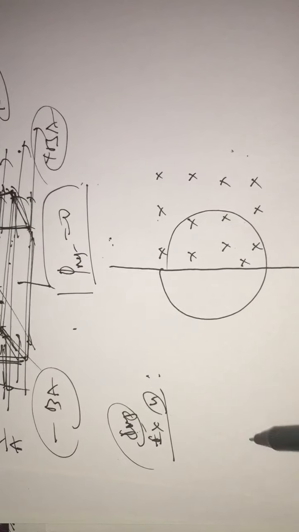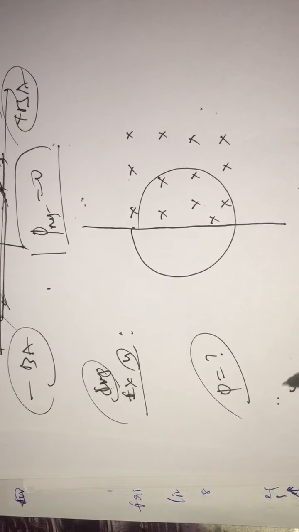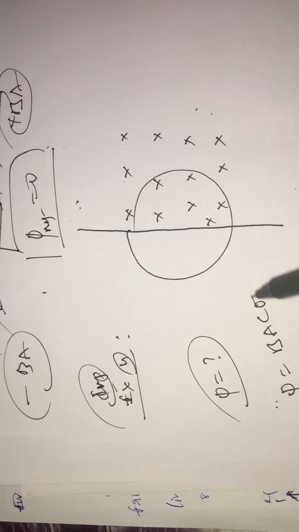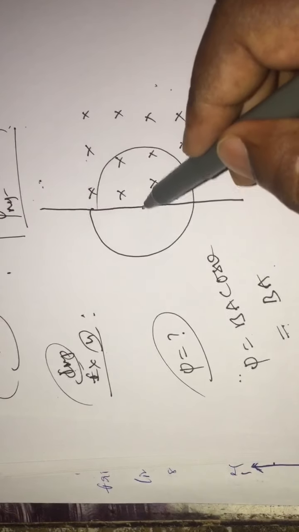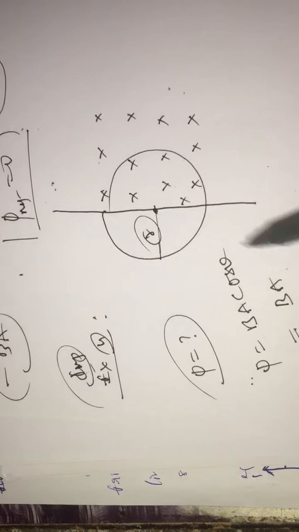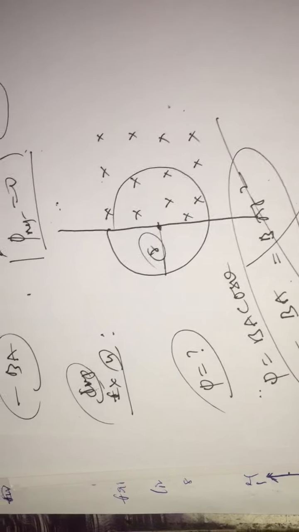Now what is the flux linked with the loop? Basically everyone will consider that phi equals BA cos theta. Here theta is 0. Then BA, if the radius of this loop is r, most people will write B pi r square, which is wrong.